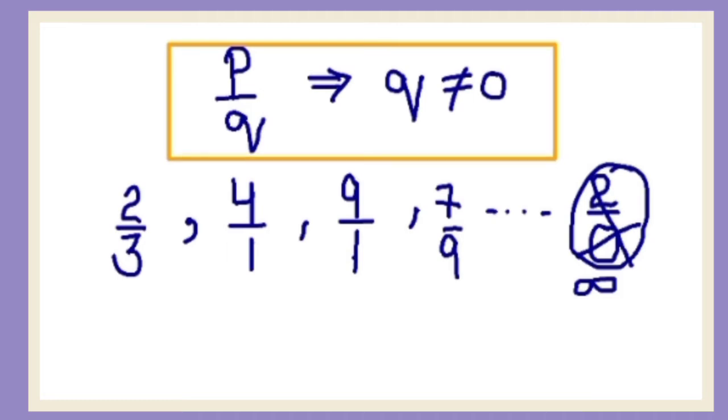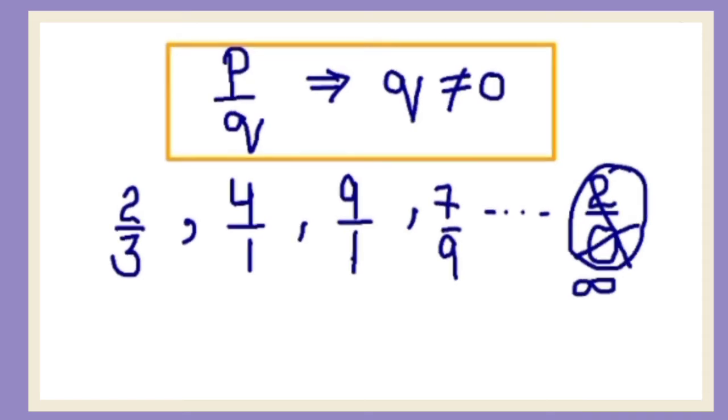Now some of you will say that, ma'am, this is similar to the fraction. Yes, you can say this is quite similar to the fraction, but a few differences are there. Rational numbers can be positive as well as negative, but fractions can never be negative. So this is the difference. In rational numbers, the numerator, denominator or both can be negative, but in fractions, these are always positive, right? Like -2 upon 5, 5 upon -8, -5 upon -7.